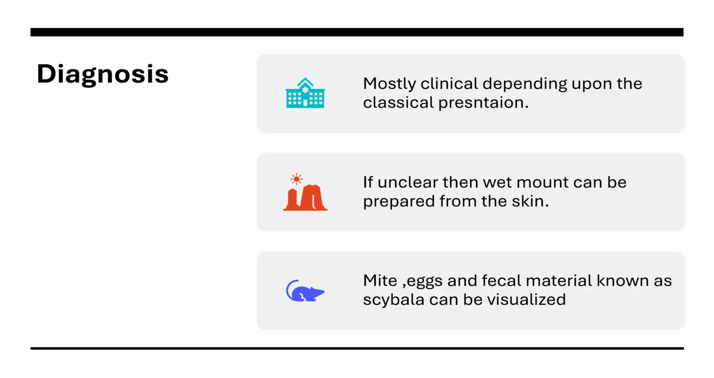Okay, now it comes to the diagnosis. Basically, the diagnosis is mostly clinical. Clinical means based on the history of a patient presenting with a nocturnal itch, particularly in the interweb spaces, all these things. If unclear, then the wet mount can be taken, but it's not generally done. It's basically treated clinically. If you take the wet mount and look under the microscope, you can see the mite, eggs, and the fecal material of the bug, which is known as scybala, can be visualized.